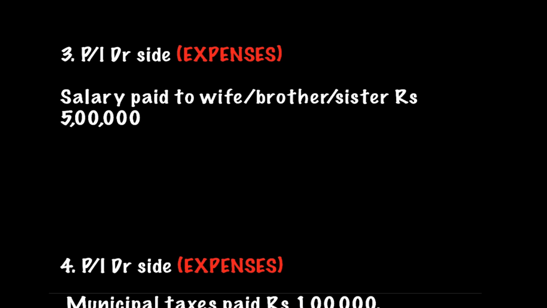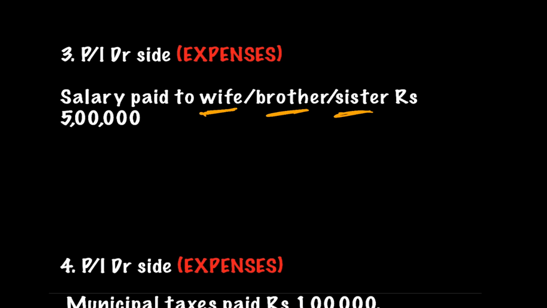Now many a times they give certain expenses like salary paid to wife, interest paid to brother, or commission paid to sister, etc. Now students, whenever they give a particular expense which was paid to wife, brother, sister, or any relative, then many a times I have seen students jumping into a conclusion that these expenses are personal and therefore they are not allowed. But students, that is not correct.